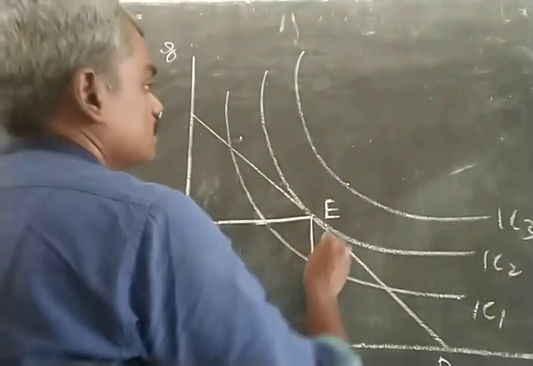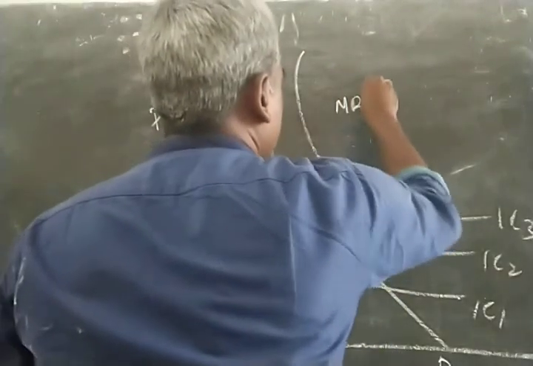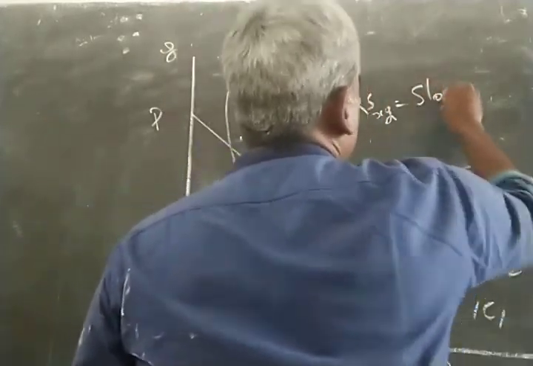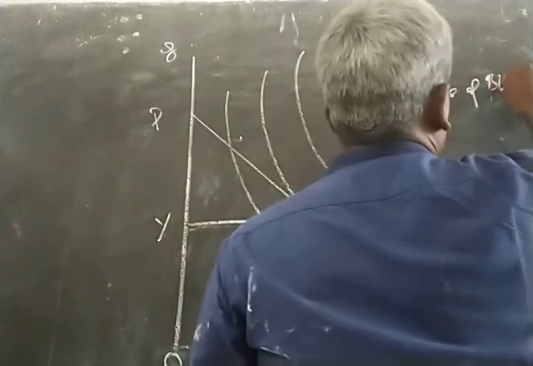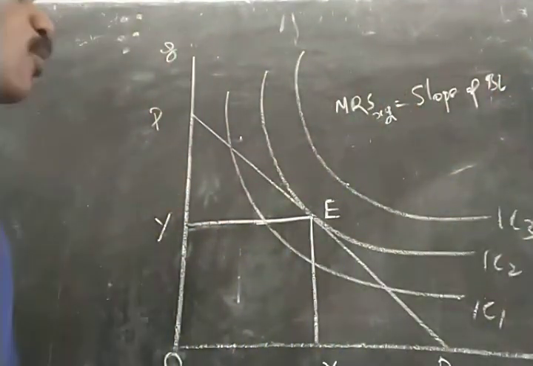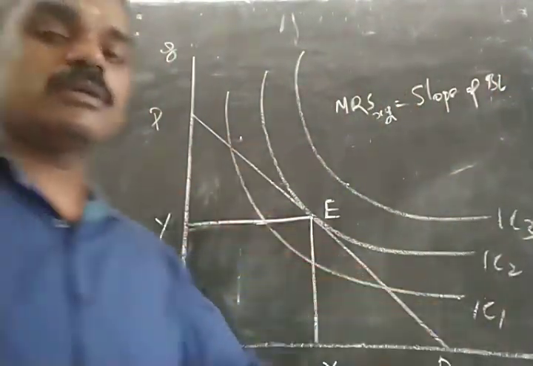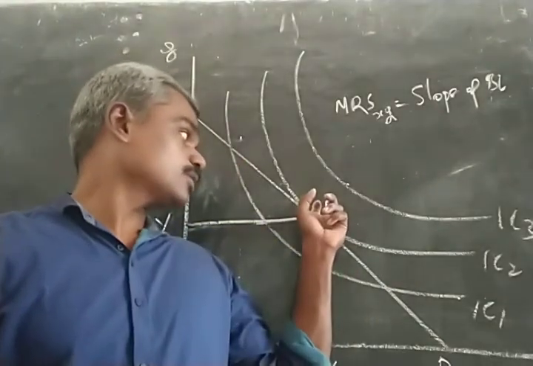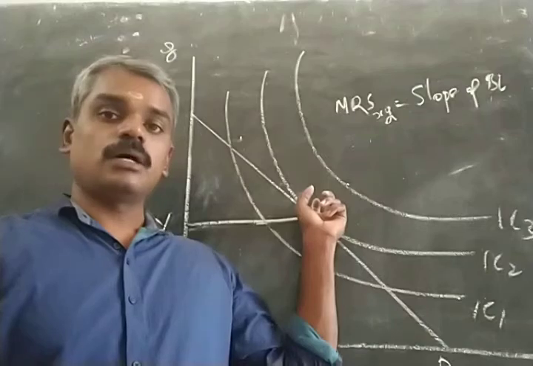And at this point you can see that MRS XY is equal to the slope of the budget line. We know that the slope of the indifference curve is given by the marginal rate of substitution. At this point, both the slopes are equal.